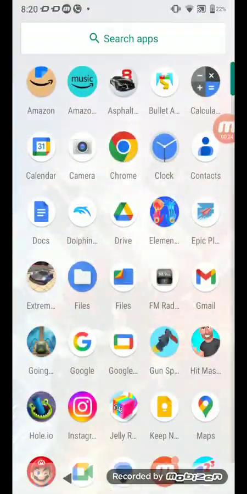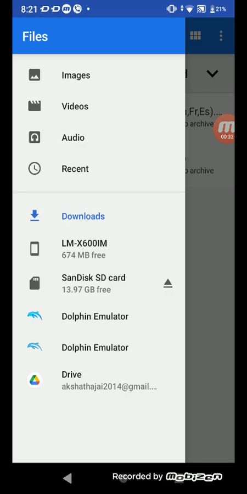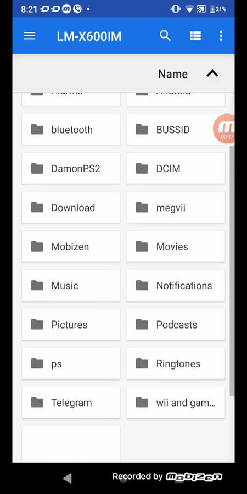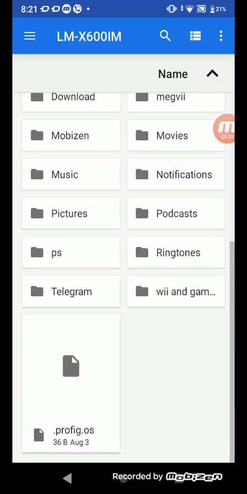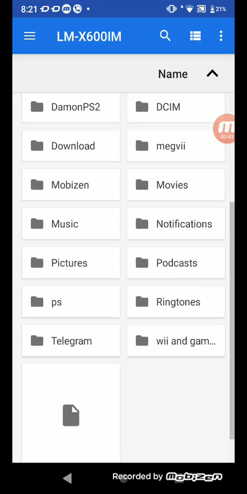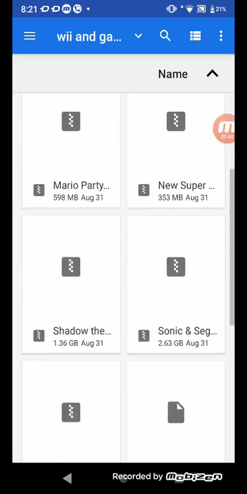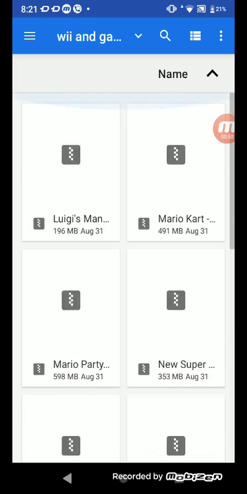If you have downloaded the ISO, go to the files and locate the ISOs where you have downloaded. So in this phone I have downloaded it to my internal storage and I have created a folder of it, and you should copy paste the files on the folder.